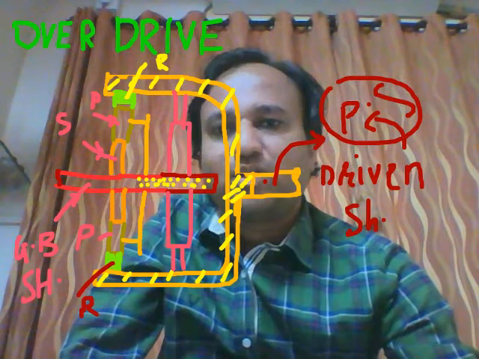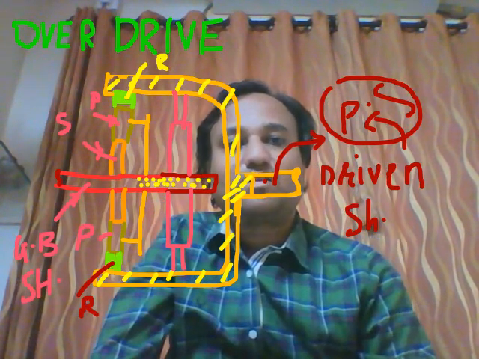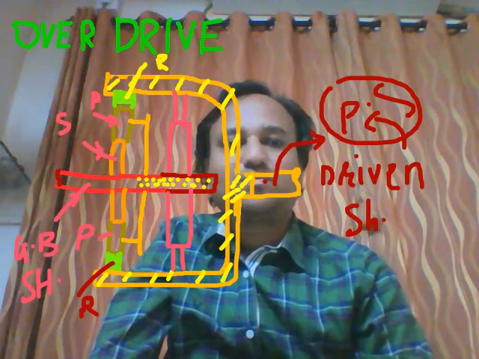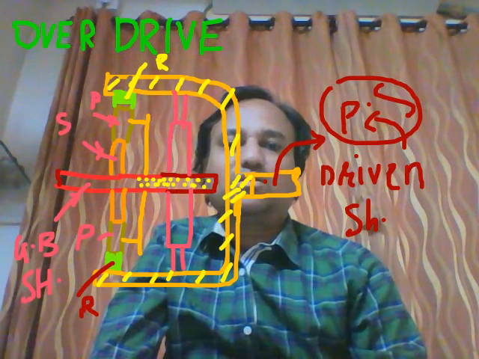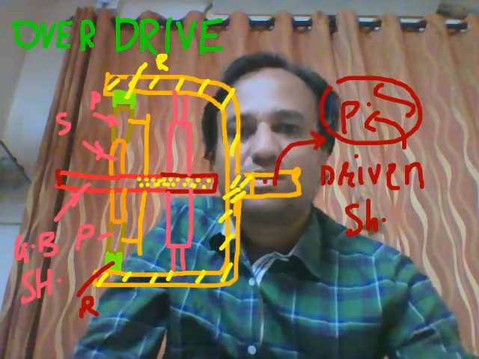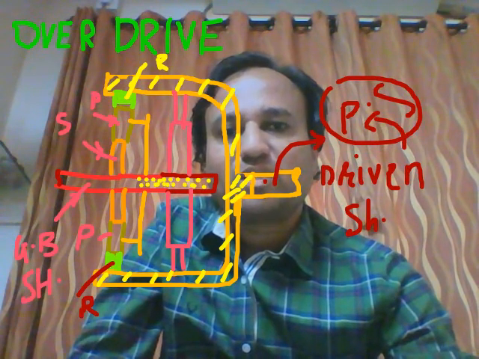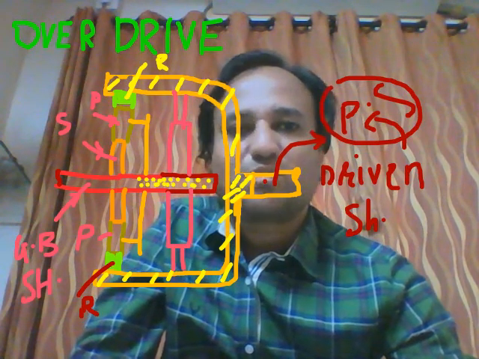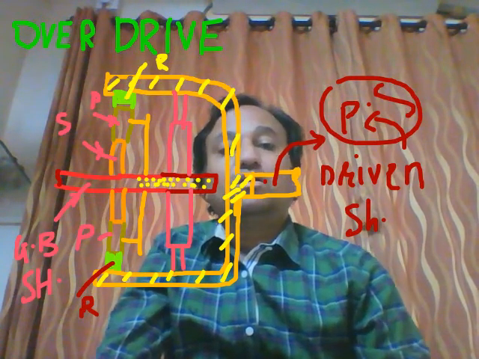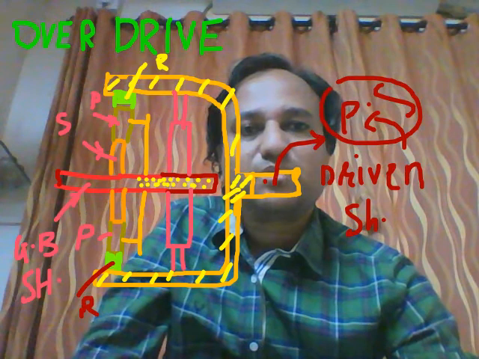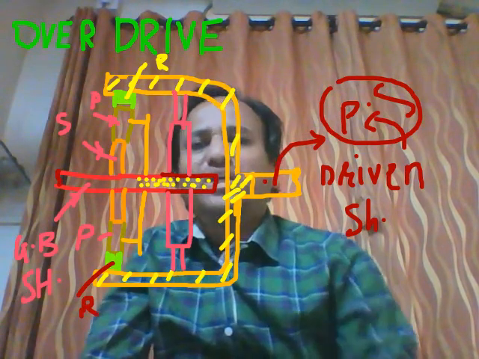It will run the propeller shaft faster than the engine shaft, or it will exceed the speed of the main shaft of the gearbox, so that the propeller shaft is running faster than the engine shaft or main shaft of the gearbox.